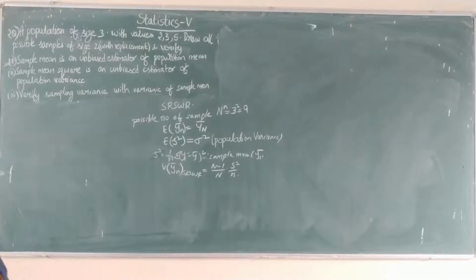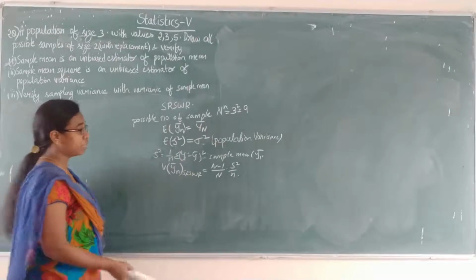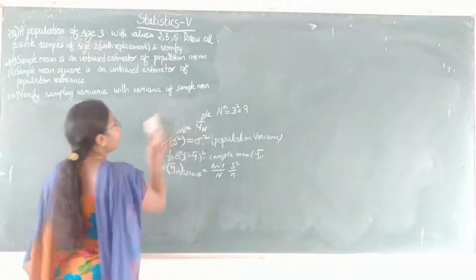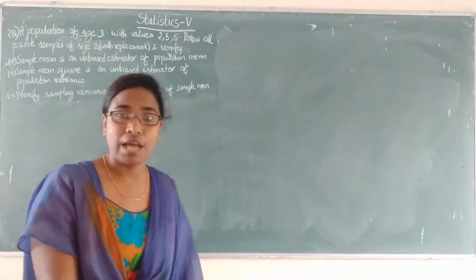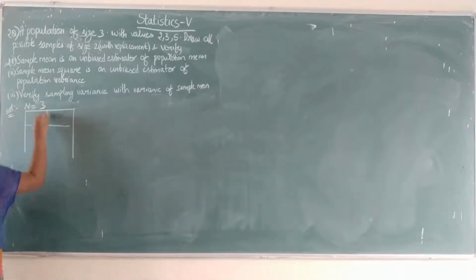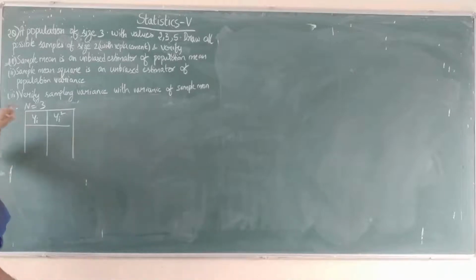To verify all this, first we need the population mean, the population variance sigma square, and also the S square value, that is the population mean square. So we will find all these population values first and then draw the required samples. Coming to the solution, first it is given N equals 3. Write all the population values, the 3 y i's, and for that do the squares, finding the population mean square and sigma square values. So what are the y values? 2, 3 and 5.